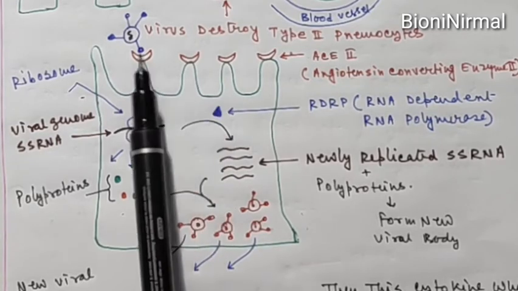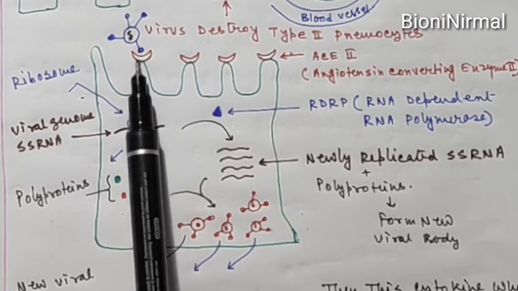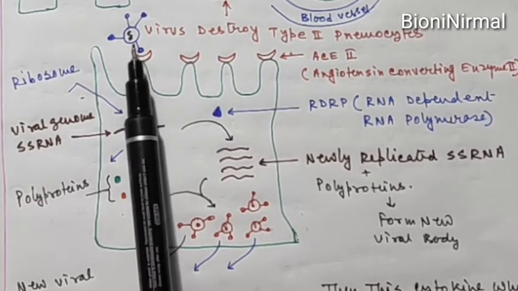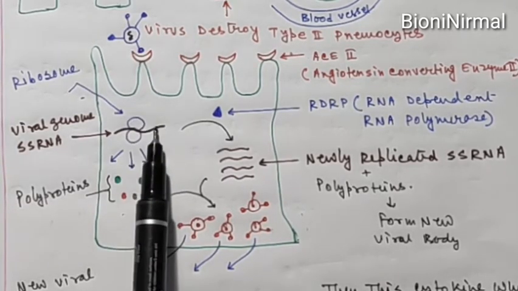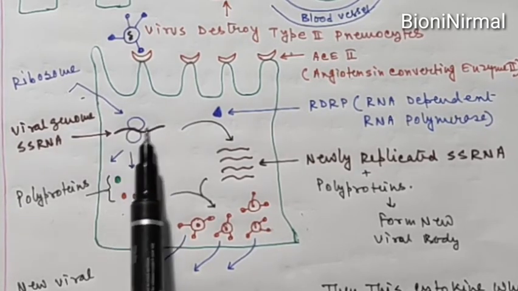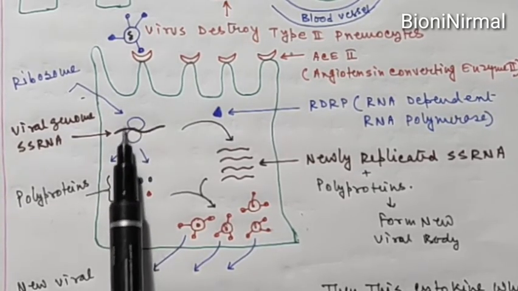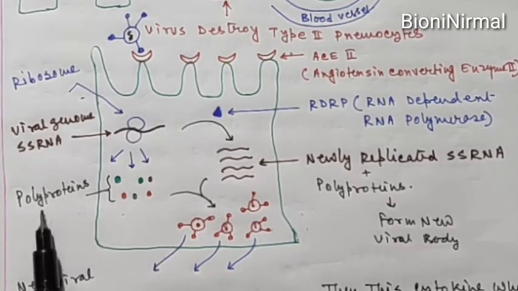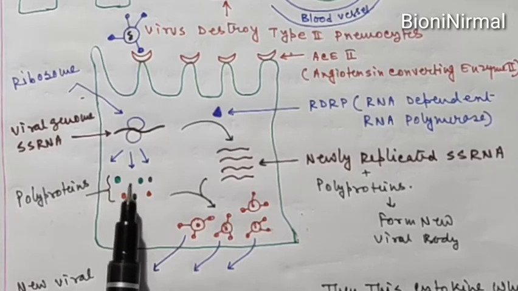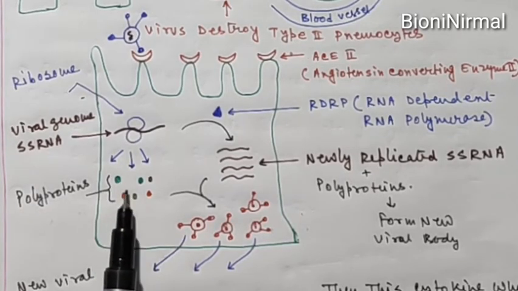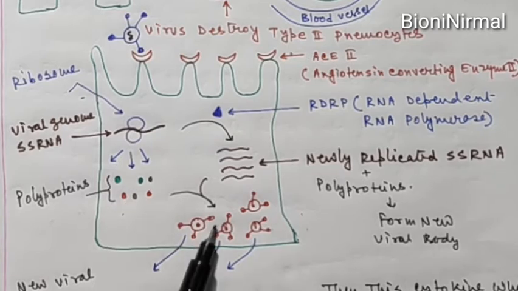When the coronavirus binds with this ACE receptor, its genetic material penetrates into the type 2 pneumocyte cell, and the ribosome of the cell forms different proteins known as polyproteins, which are responsible for the different proteins of the virus structure.